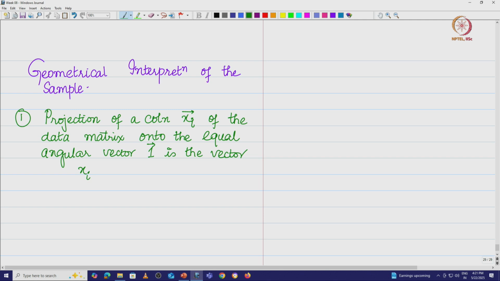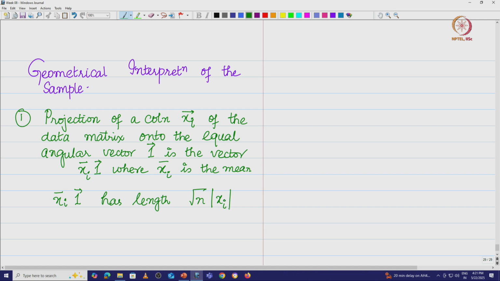xi bar into one vector, where xi bar is the mean, right, and xi bar into one vector has length square root of n times magnitude of xi bar. The length, therefore, is going to be the absolute value of xi bar into square root of n.